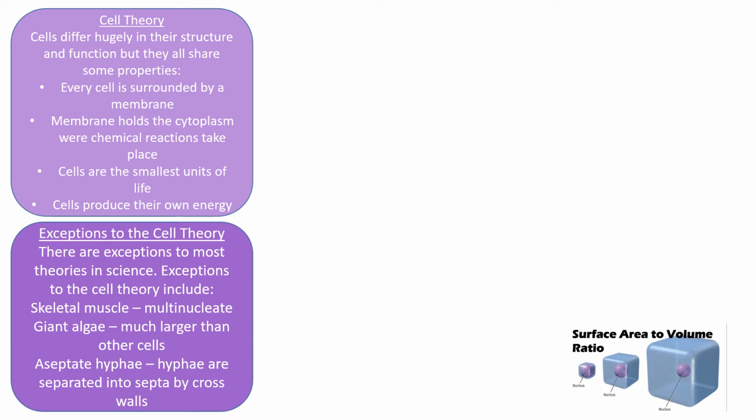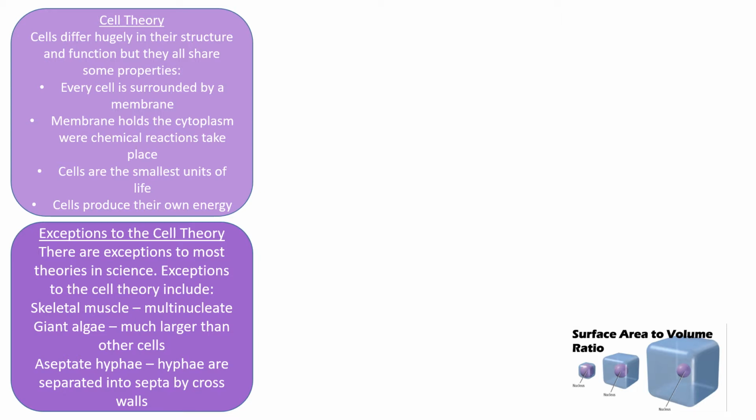In science, there's always an exception to every rule, so there are exceptions to the cell theory as well, and there's a few that the IB want you to know about. The first exception is skeletal muscle cells, and they're an exception to the rule because they're said to be multinucleate, which means that each cell has more than one nucleus. If you look at a diagram of muscle cells, you'll see that the cells kind of seem to run into one another, so they're not defined as individual units with one nucleus each. It just looks like they have many nuclei.